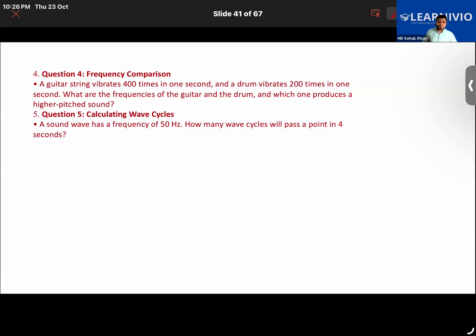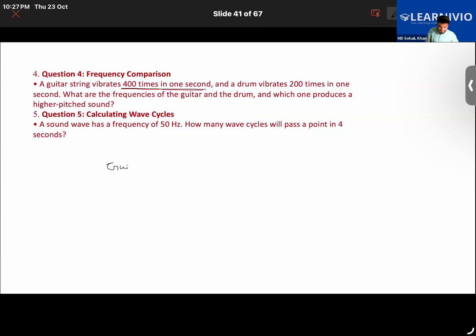The guitar, clearly. Why so? Because it's already mentioned that it's vibrating 400 times in 1 second, which is clearly stating that frequency is 400 hertz. By the definition of frequency, what have we learned? We have learned that frequency is the total number of vibrations produced in 1 second, isn't it?